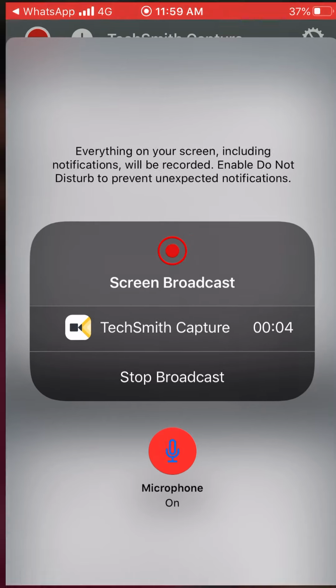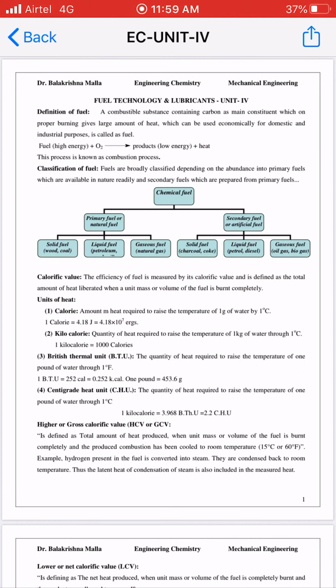Today we are going to discuss a new topic, which is fuel technology and lubricants, the fourth unit in our syllabus. We have already completed three units. So this is the fourth unit, fuel technology and lubricants.